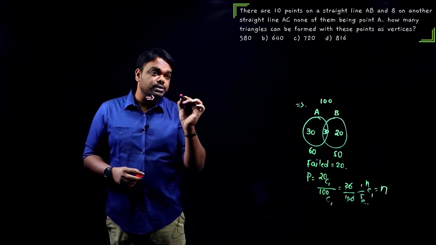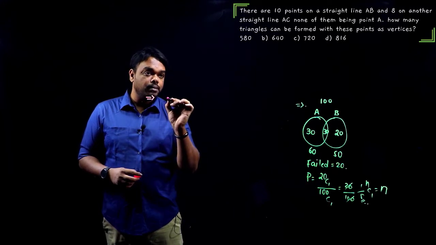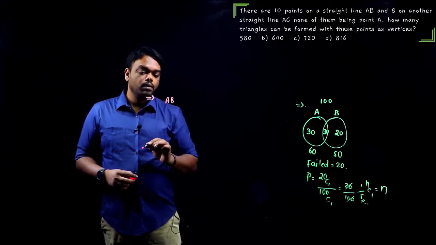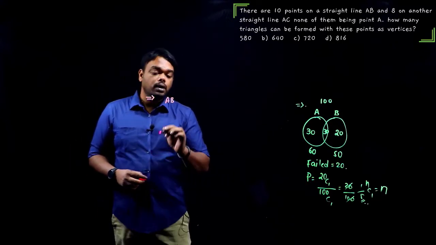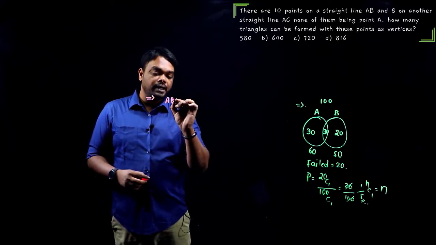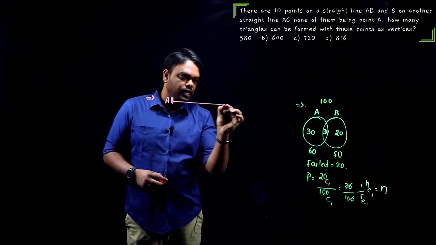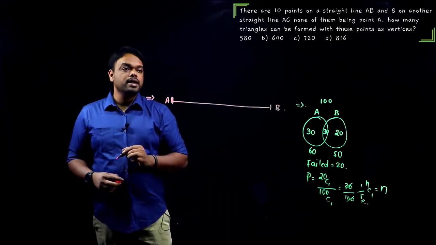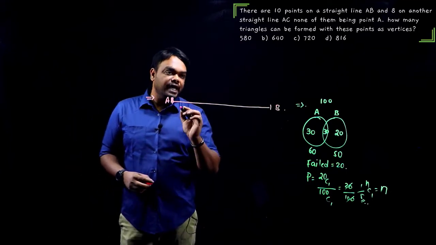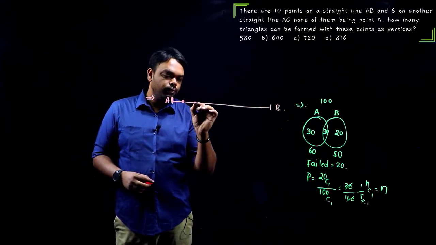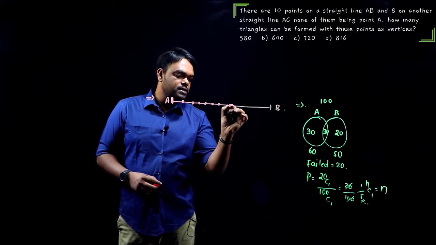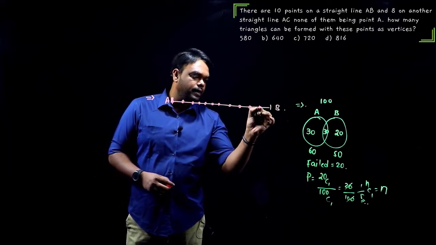Well, we have one straight line AB. So let us make it as a straight line. Totally there are 10 points on this: 1, 2, 3, 4, 5, 6, 7, 8, 9, 10.